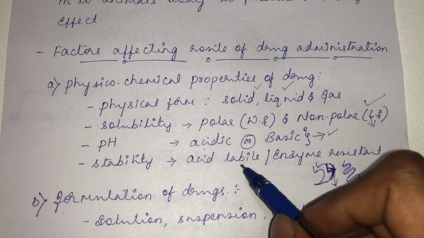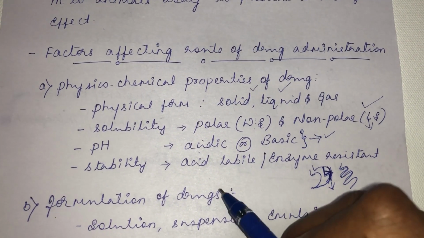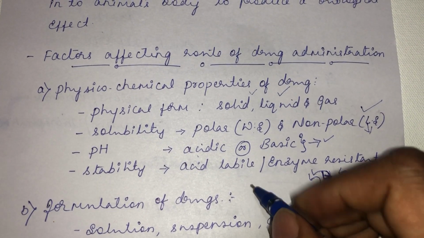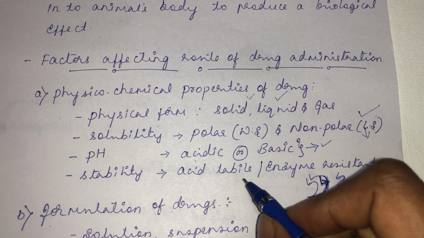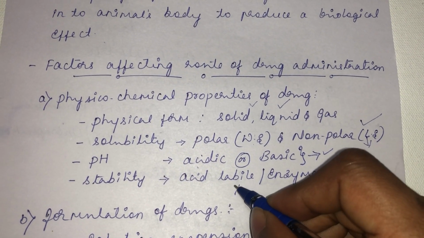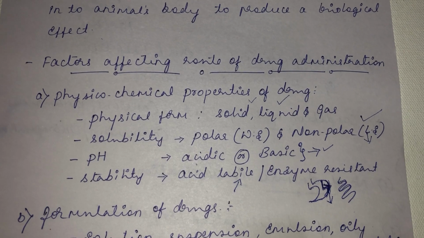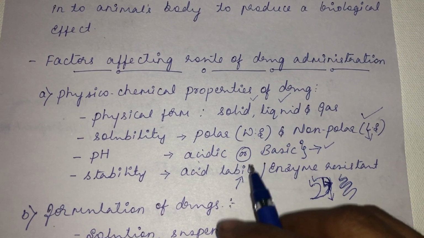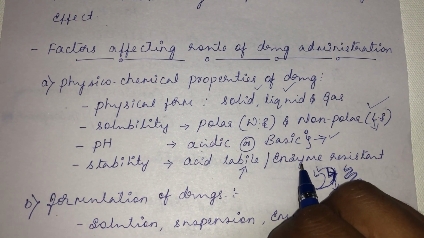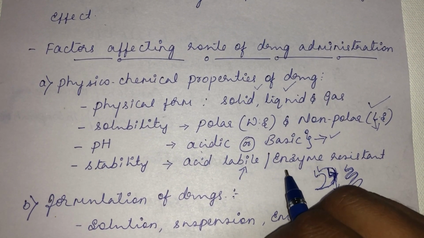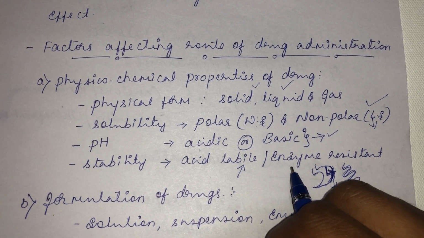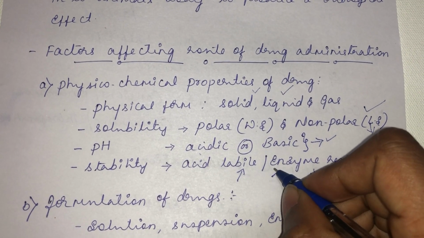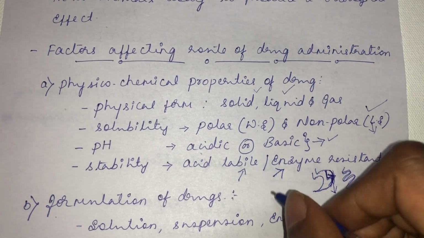If a drug is acid labile, for example insulin: if you give insulin through the oral route, it will be destroyed by the presence of acid in the stomach, so you cannot give it through the oral route. So the obvious route of administration of insulin will be the parenteral route. Likewise, enzyme labile: for example insulin, or any peptide hormone, if you give it through the oral route, it will be cleaved by the proteolytic enzymes present in the intestine or in the stomach.